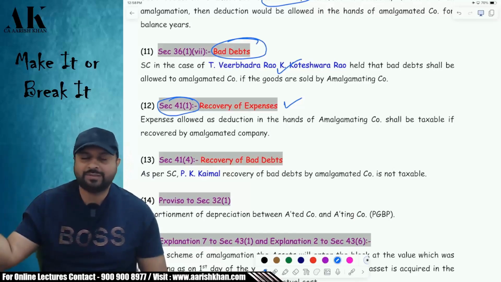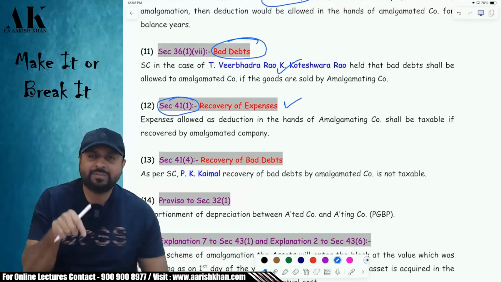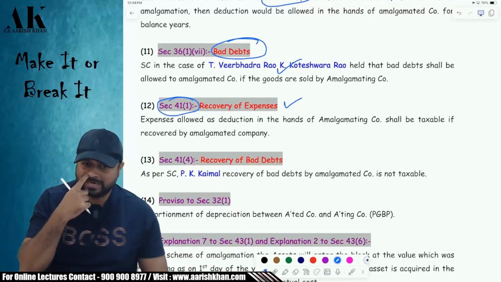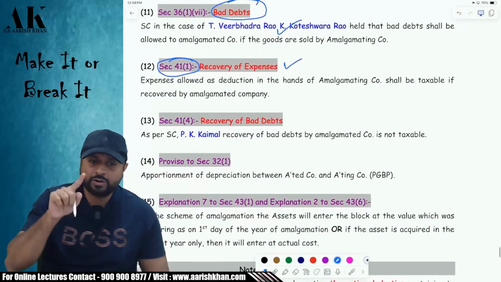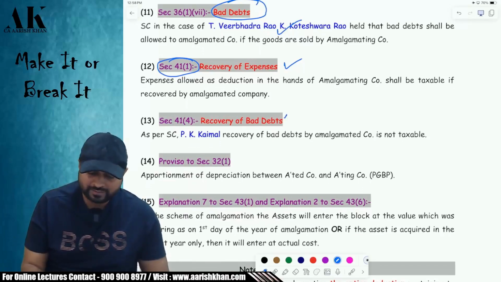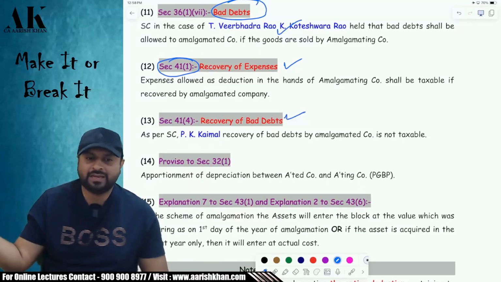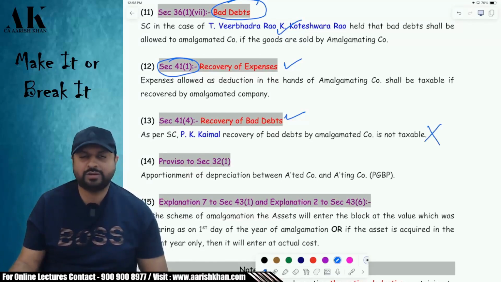If the expense was claimed by the amalgamating company and it is recovered by the amalgamated company, it is taxable in the hands of the amalgamated company. But do you remember, I've told you in PGBP revision also, if the bad debt is claimed by the amalgamating company and it is recovered by the amalgamated company, then that is not taxable as per the Supreme Court judgment of P.K. Kamal.